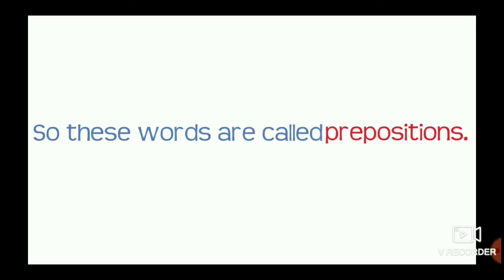Here, on, between, under, in front, behind, beside, near, below and above are the prepositions. Okay? So, these words are called prepositions. Understood?